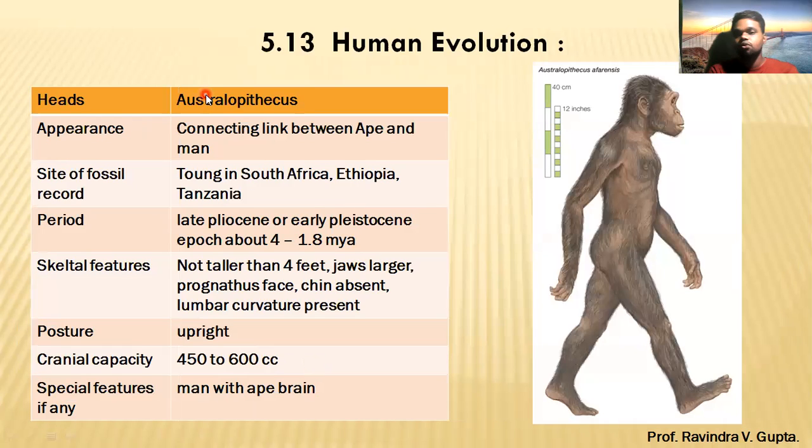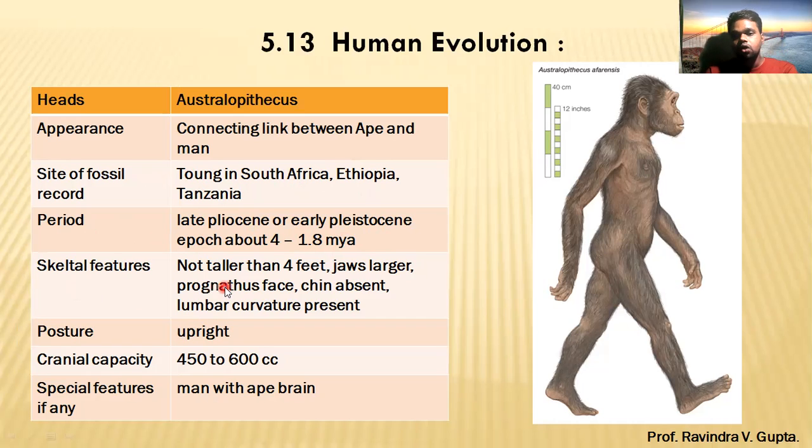Now the next part is Australopithecus. What is the meaning of that? You can see in this picture the characteristics of this human evolution stage. This is a connecting link between an ape and man. It shows characteristics of both, ape and human, that is man. So it is a connecting link between an ape and man. Site of fossil record is found in South Africa, Ethiopia and Tanzania. Now the period is late Pliocene and early Pliocene epoch, about 4 to 1.8 billion years ago.